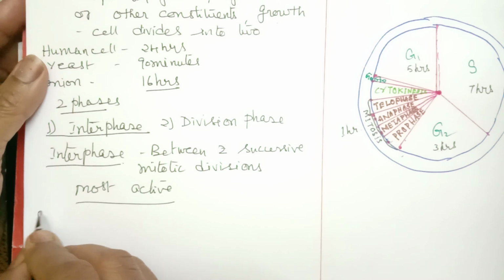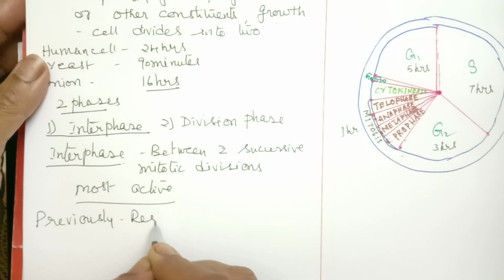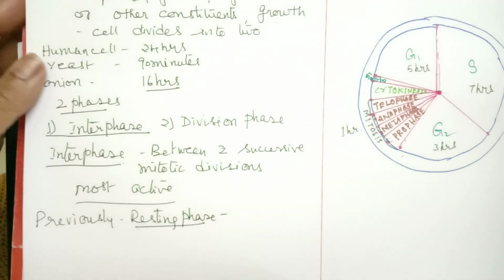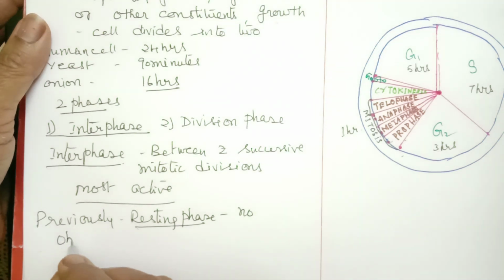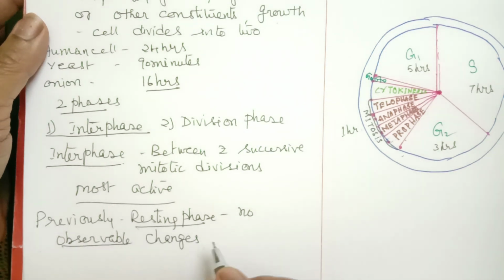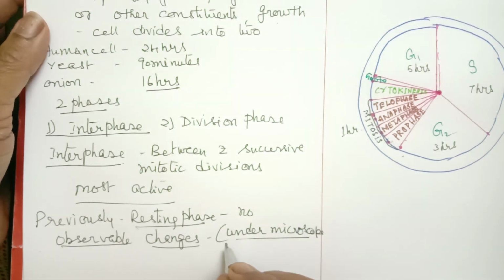That's why previously it was called a resting phase.